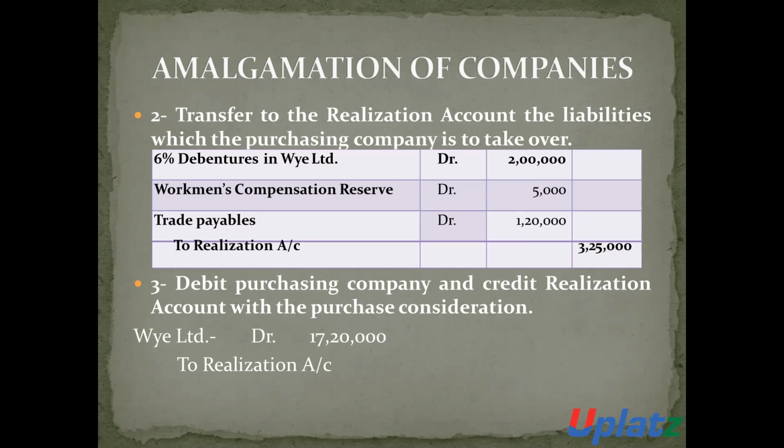Now the amount of purchase consideration will be credited to the realization account. Then the entry will be Buy Limited debit to realization 17,20,000. The amount of purchase consideration is 17,20,000. Then such amount is transferred to realization account. Then the entry will be Buy Limited account debit to realization account 17,20,000.